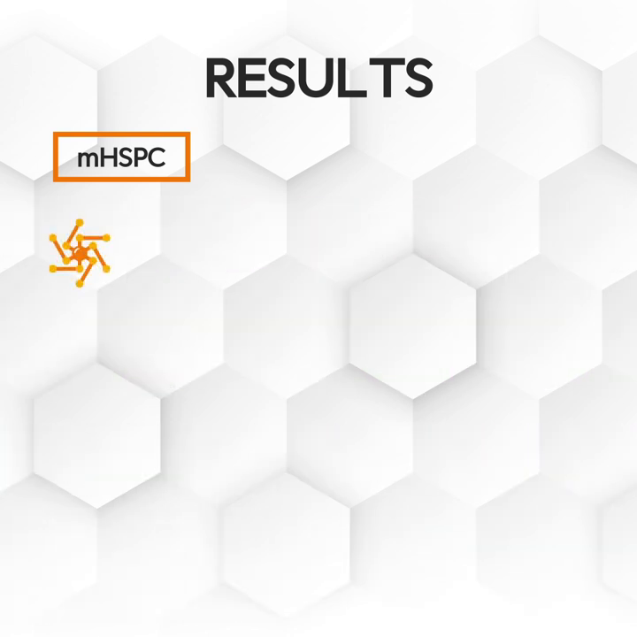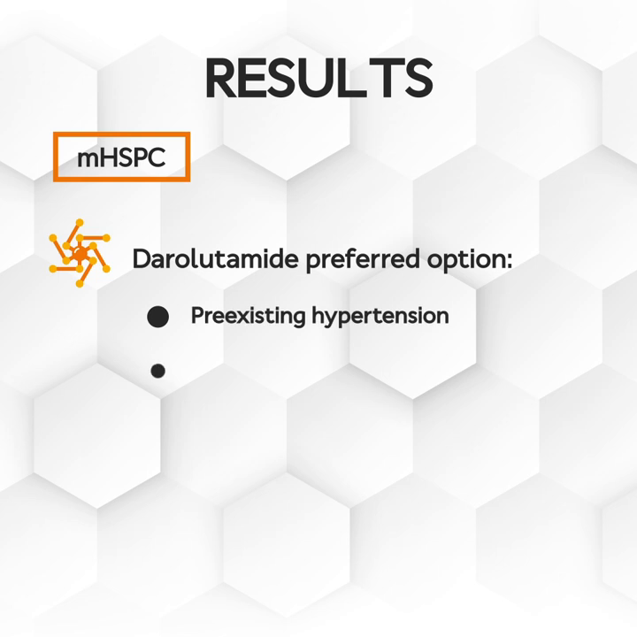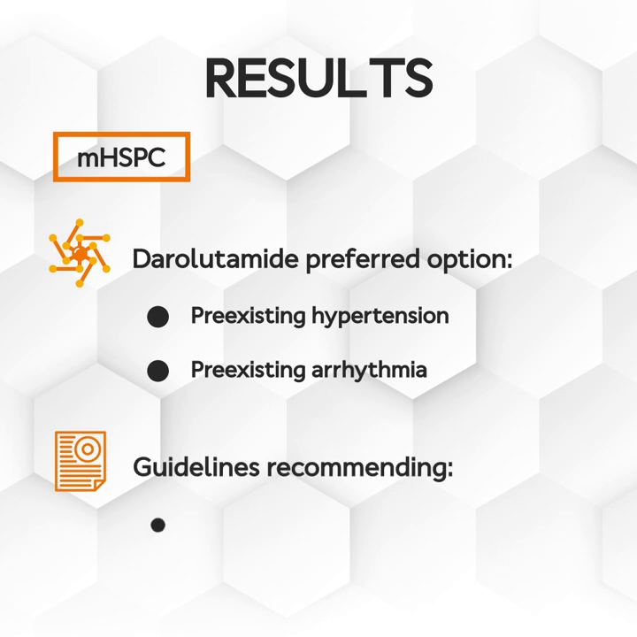Hence, darolutamide in this setting may be the preferred option for minimizing cardiovascular risks, particularly for those with pre-existing hypertension or arrhythmias, despite guidelines recommending both darolutamide and abiraterone as first-line settings if docetaxel eligible.